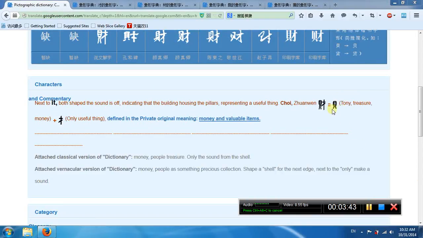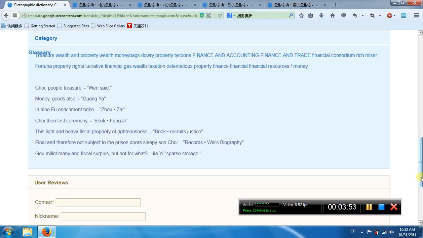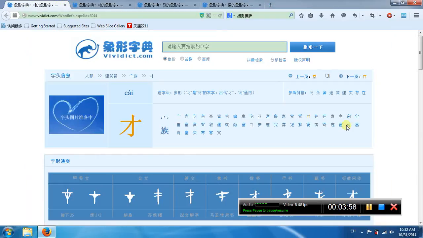See, the left side is shell, treasure, money. The right side is useful thing. Here means money and valuable items. Cai. Okay. Another cai.